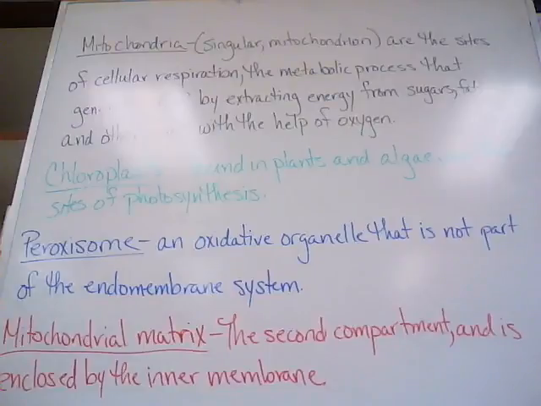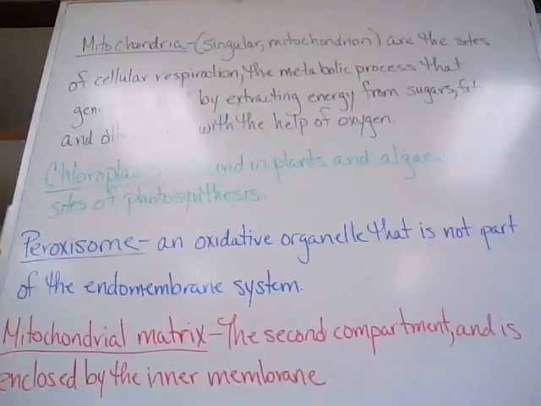Organisms transform the energy they acquire from their surroundings. In eukaryotic cells, mitochondria and chloroplasts are the organelles that convert energy to forms that cells can use for work. Mitochondria, the singular form is mitochondrion, are the sites of cellular respiration, the metabolic process that generates ATP by extracting energy from sugars, fats, and other fuels with the help of oxygen.